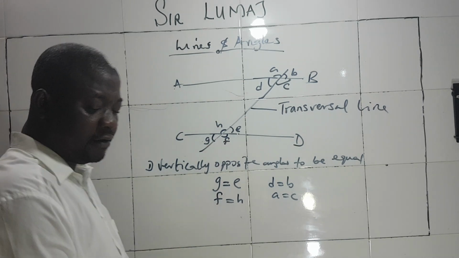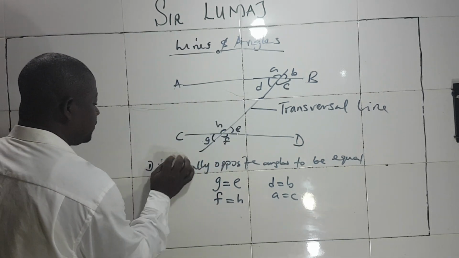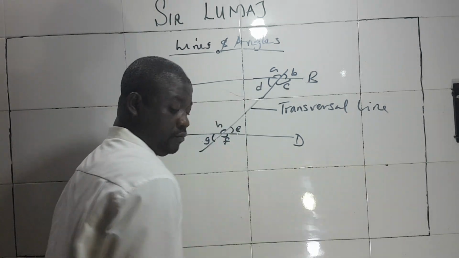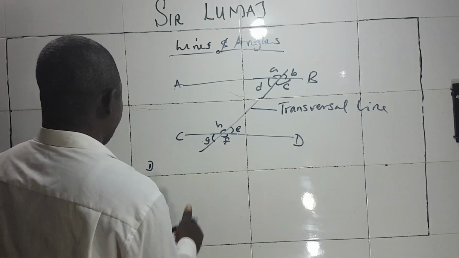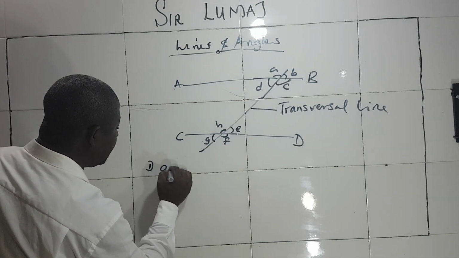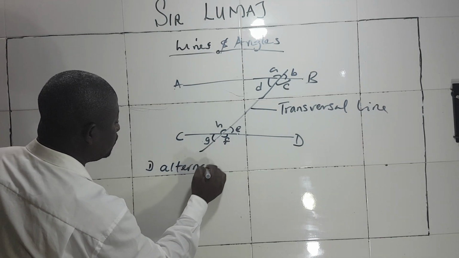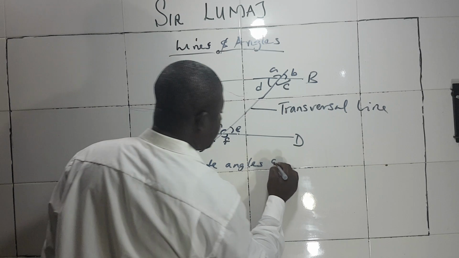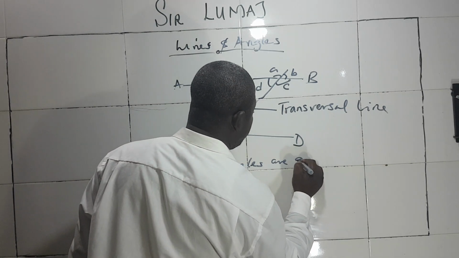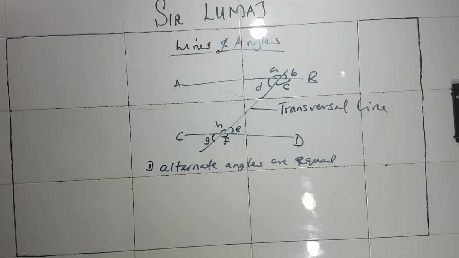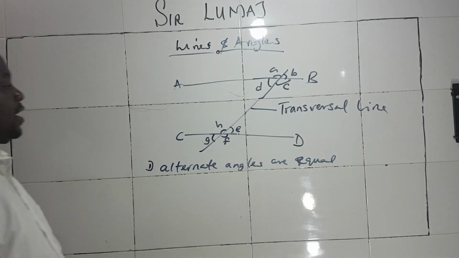The second thing it will cause is that alternate angles are equal.